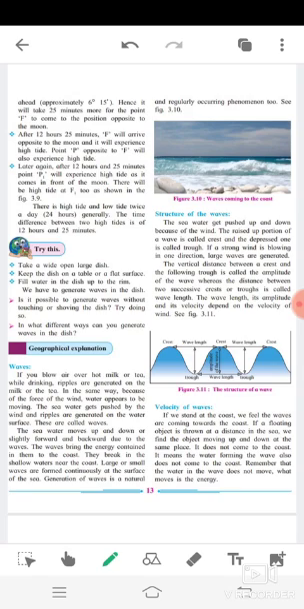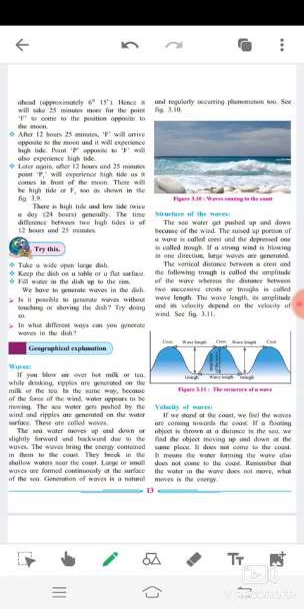Okay, geographical explanation: waves. If you blow air over hot milk or tea while drinking, ripples are generated on the milk or the tea. In the same way, because of the force of the wind, water appears to be moving. The seawater gets pushed by the wind and ripples are generated on the water surface. These are called waves. The seawater moves up and down or slightly forward and backward due to the waves.